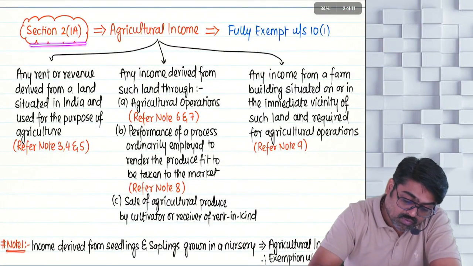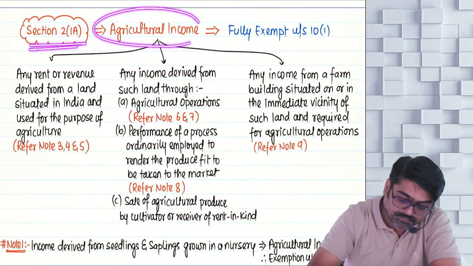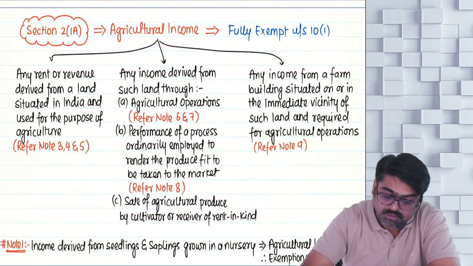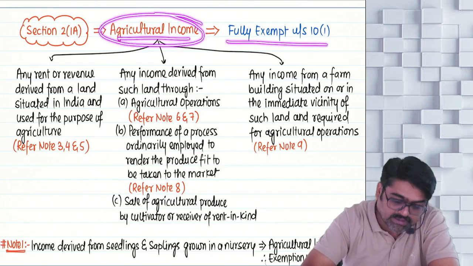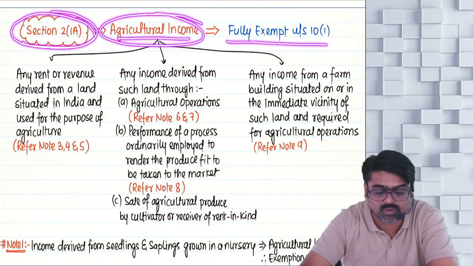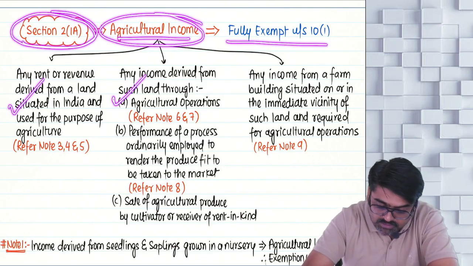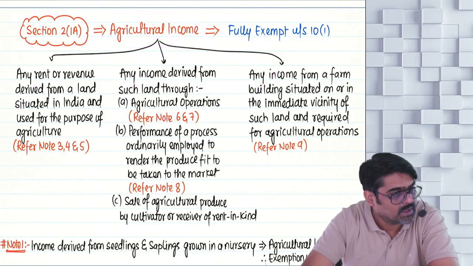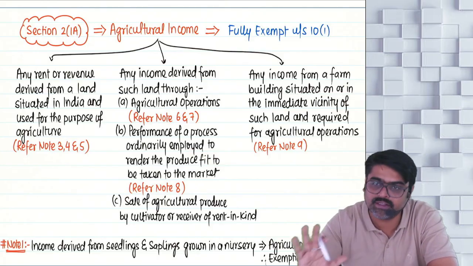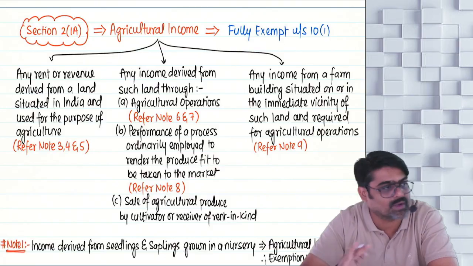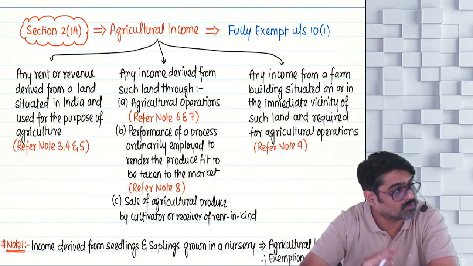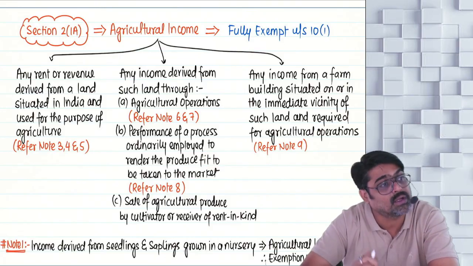Section 2(1)(a) defines the agriculture income which is fully exempt. So what is this agriculture income? It is defined under section 2(1)(a). Either this or this will be your agriculture income. If you earn any of these incomes, only these incomes will be treated as your agriculture income, for which you can claim the exemption. Any other income you cannot treat as agriculture income. You have to treat only these incomes as your agriculture income.